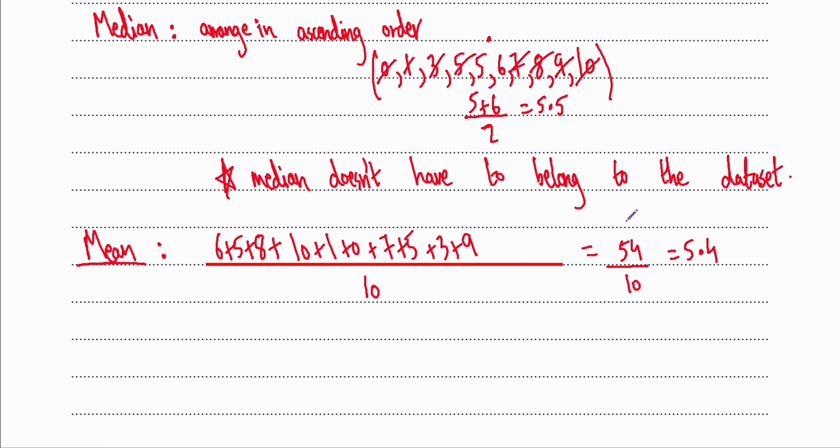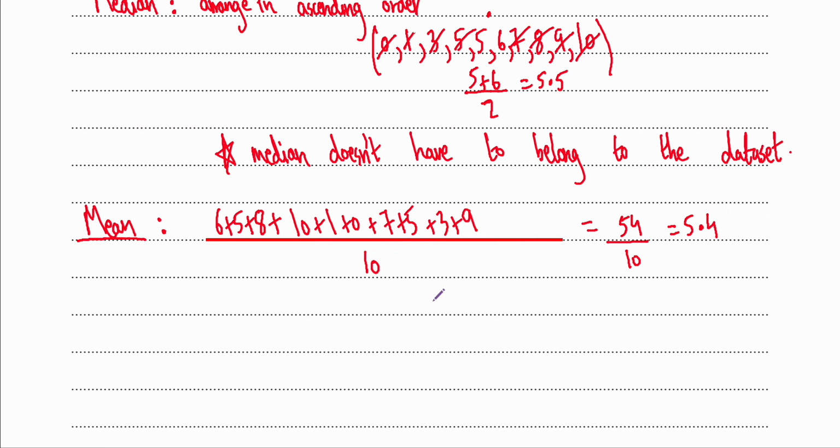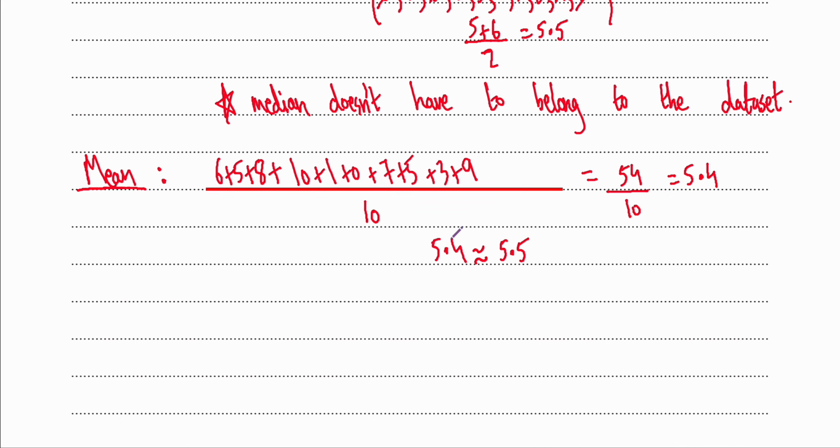And the median was 5.5. And you can see that the mean and the median, 5.4 and 5.5, are approximately equal. So it's not equal to, this is approximately equal to 5.5. So the mean and median are almost the same. That means that whatever average you take, it doesn't really matter. And that's going to lead me on to my next point. So I hope mean makes sense. You just add up all the numbers and divide by the total amount of numbers you have.